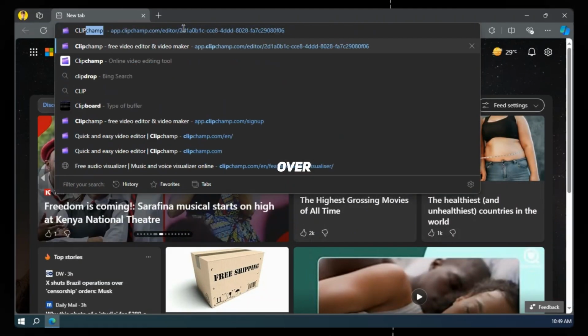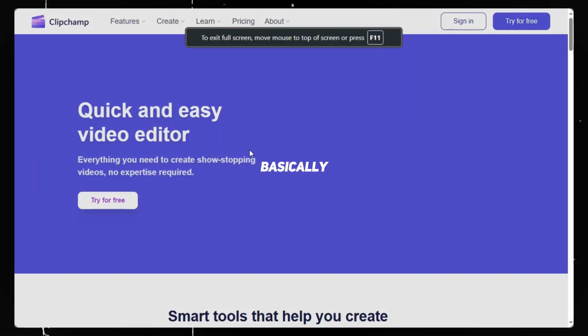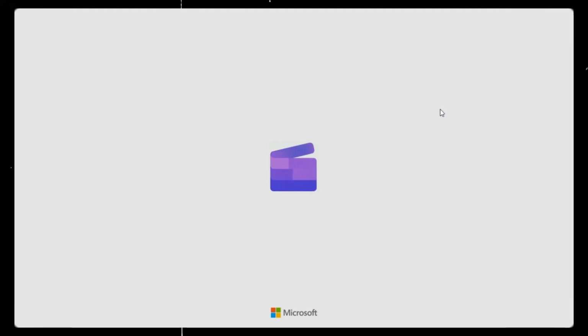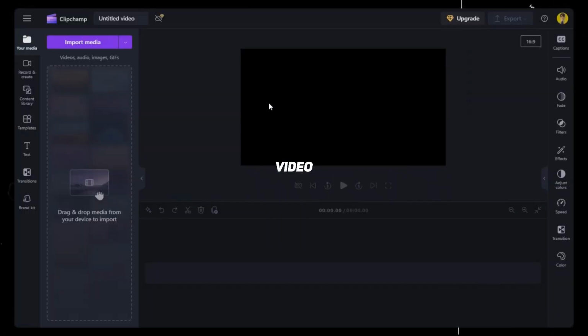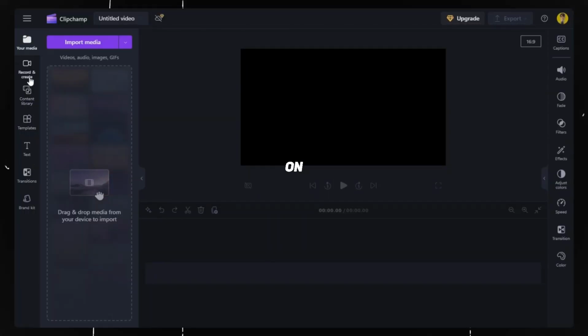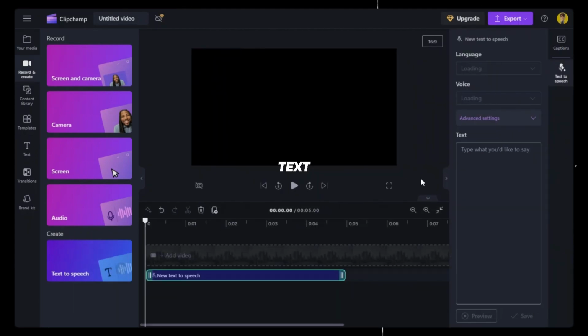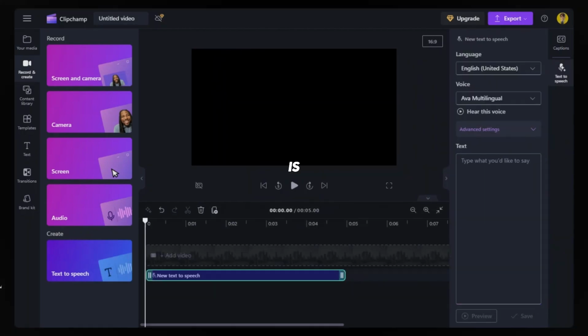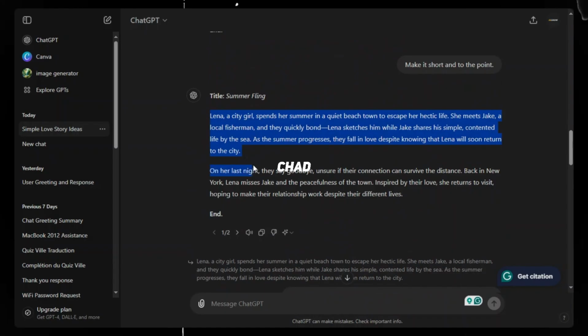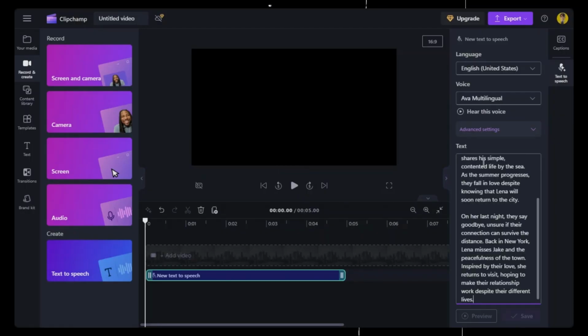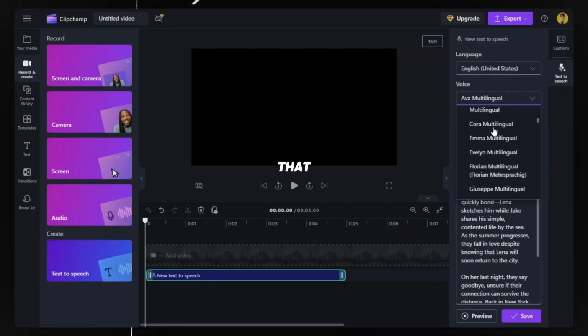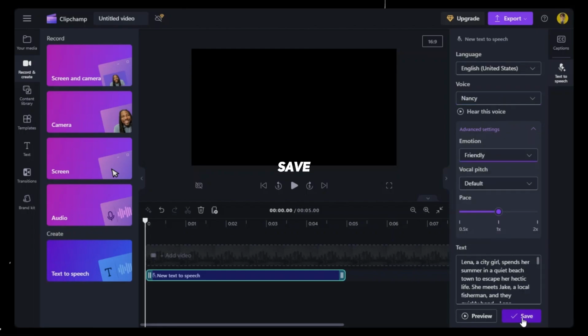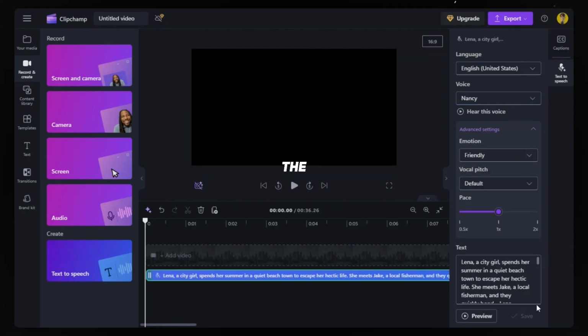For voiceover, I am using Clipchamp, which is basically a video editor. Create a new video. At the left side, click on Record and Create, then on Text to Speech. Now the interface is opened. Copy the story from ChatGPT and put it in that box. Choose a voice that fits best. Hit the Save button and your voice is added to the timeline.